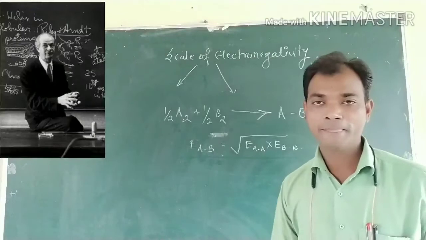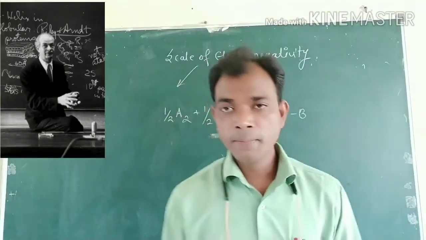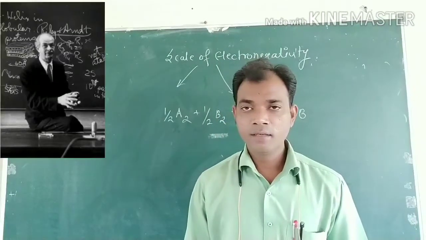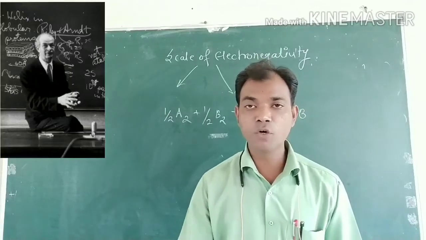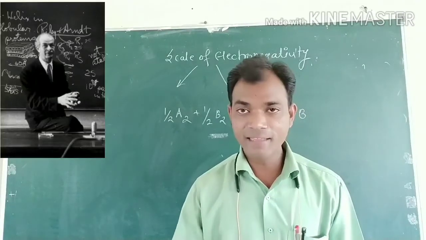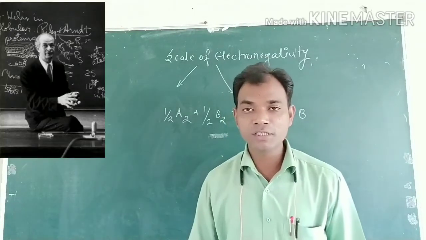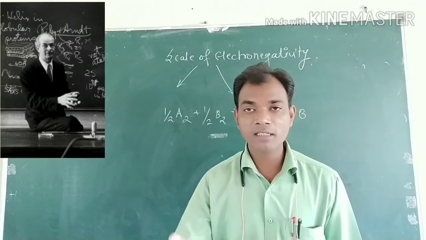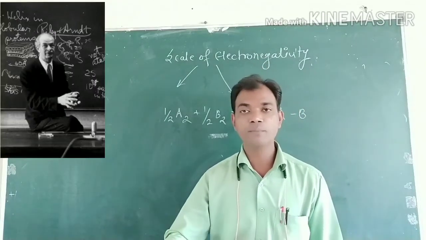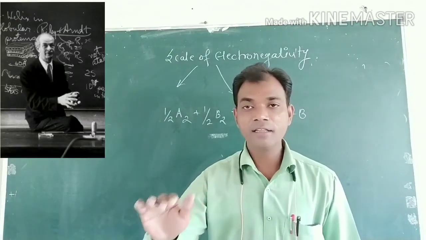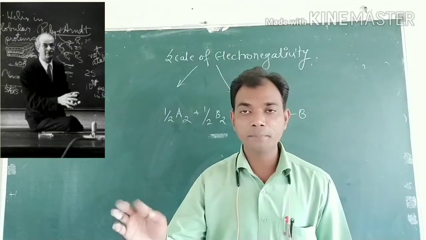But if one of the atoms is more electronegative than the other, then the bond dissociation energy of the bond with partial ionic character is higher than the bond energy of a purely covalent bond.